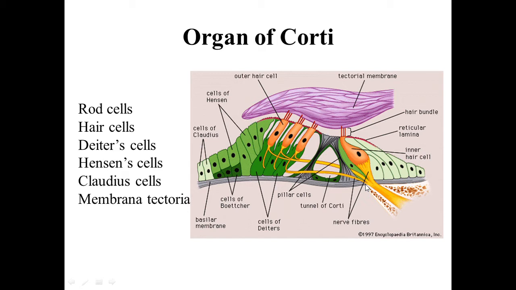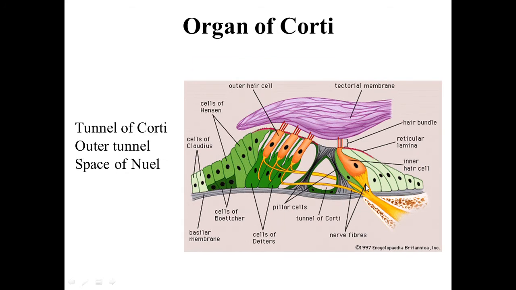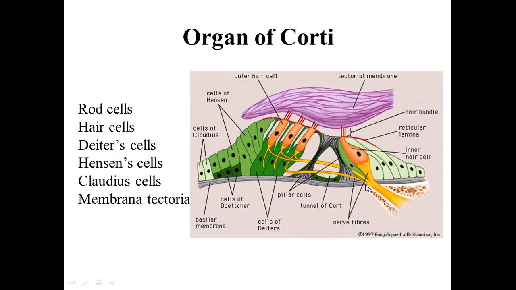Now apart from the rod cells and hair cells, there are supporting cells. And the supporting cells are the Deiters' cells. And these Deiters' cells intervene between the rows of outer hair cells. These are the outer hair cells. So between the outer hair cells, you can see the elongated cells. These are the supporting Deiters' cells.